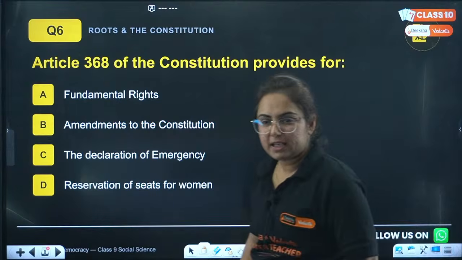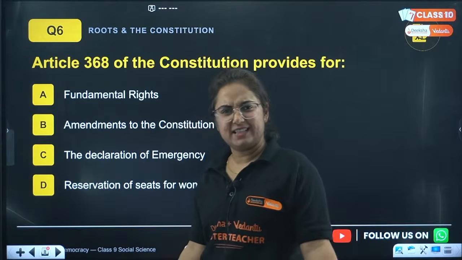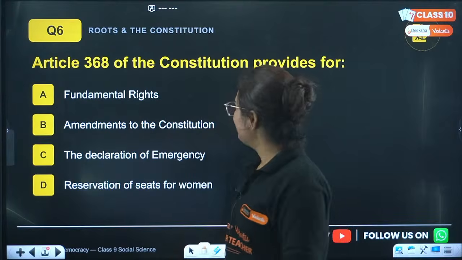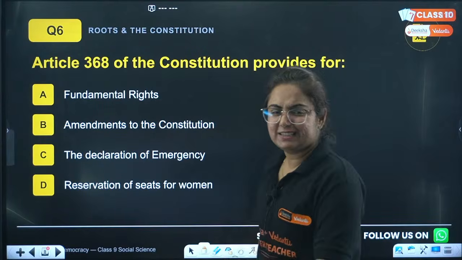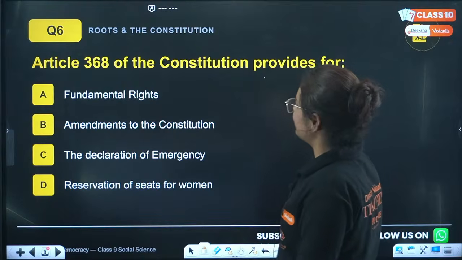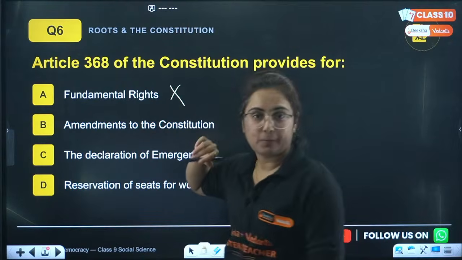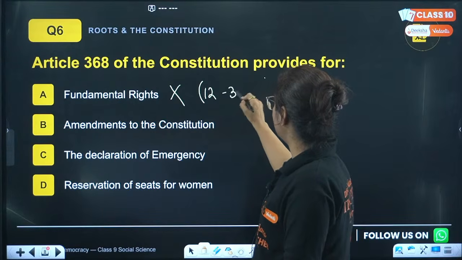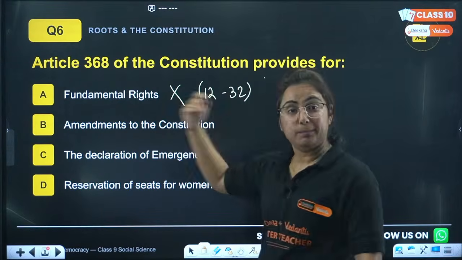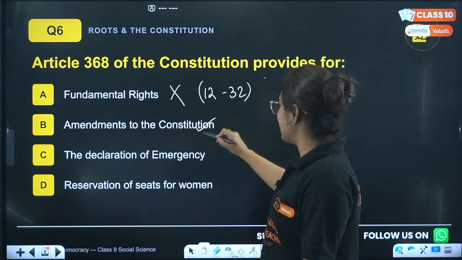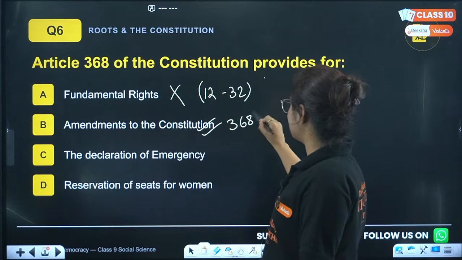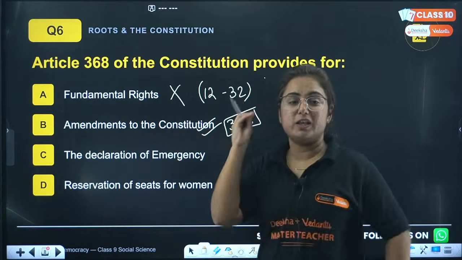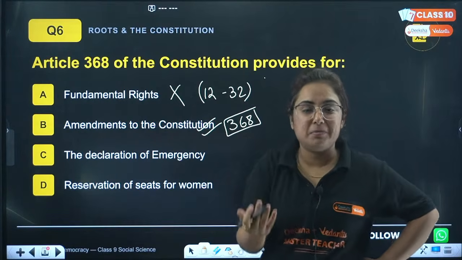Anyone? B. All answers are B. So Article 368 of the Indian Constitution provides for fundamental rights? No. Let me tell you, for fundamental rights, the articles start from 12 to 32. Okay. Amendment to the Constitution. So you guys are correct. This is Article 368. To the students watching me right now, what is an amendment?